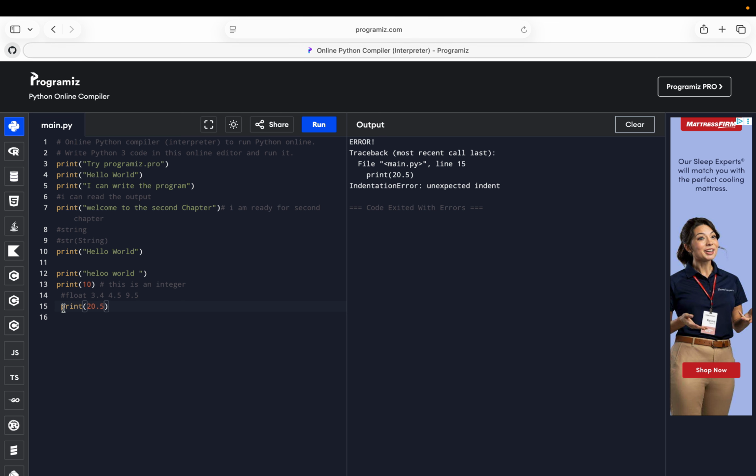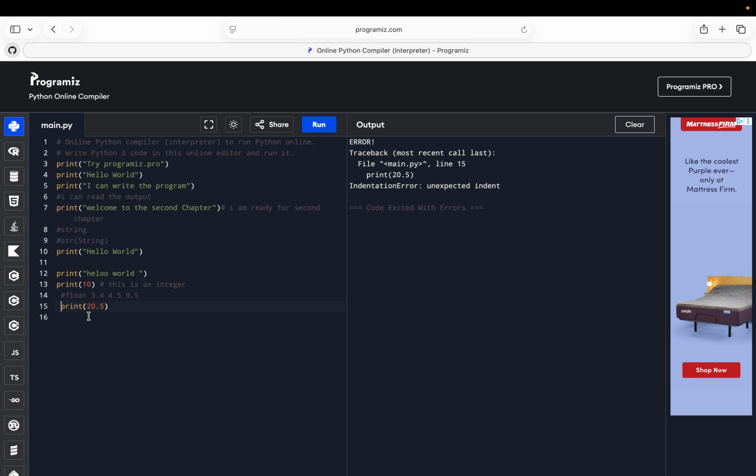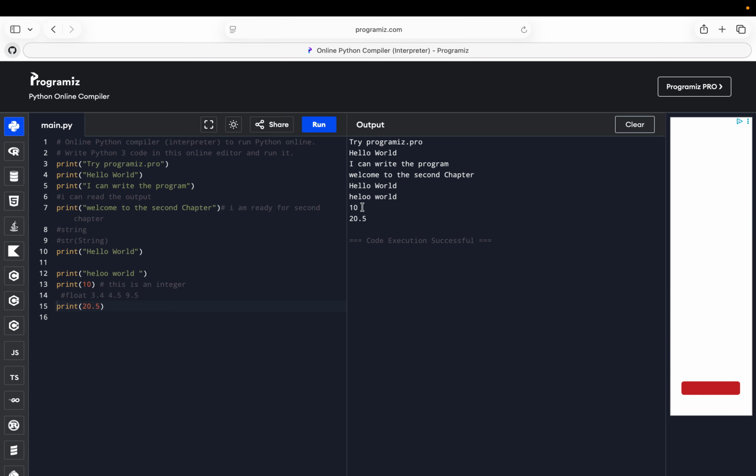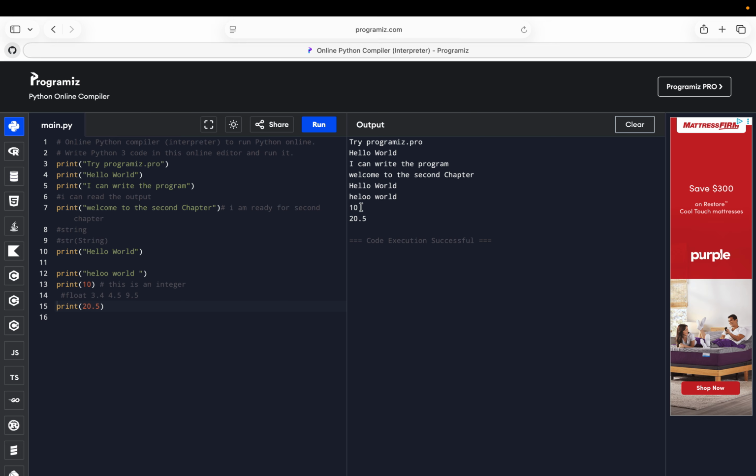For example, here it's the indentation error. We cannot do that. Yes. So this one is float. You know that this one is integer, this one is float, and this one is string. So I hope you guys know that. And floats are used for money, measurement, averages, and percentages.